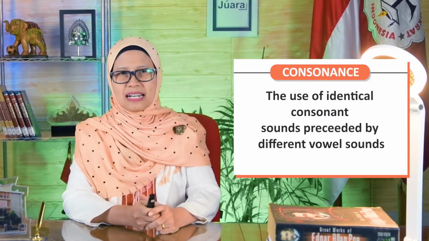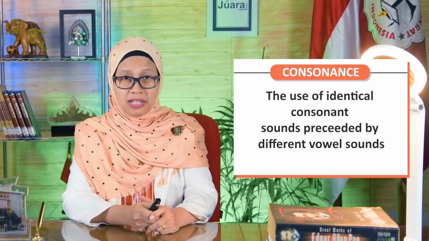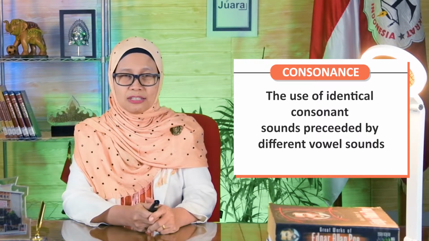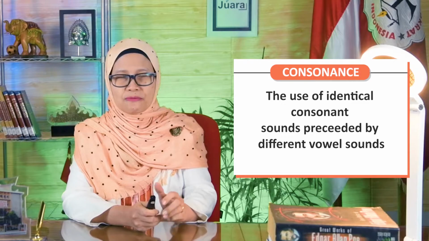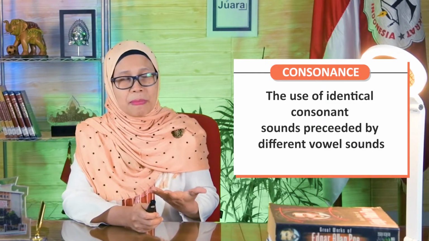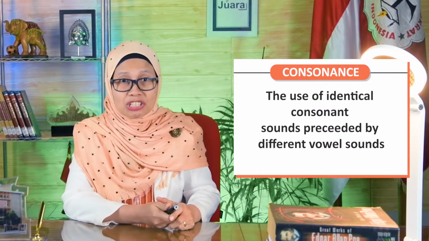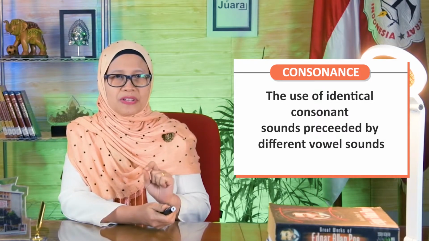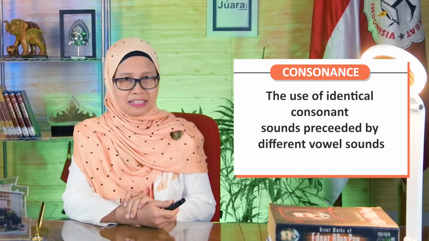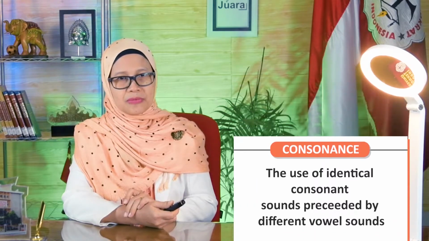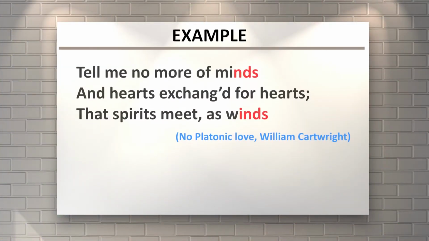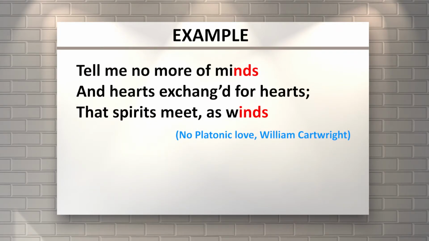Some students say that understanding consonance is quite hard, since it is sometimes tricky to find how it is spelled or pronounced. Consonance is the use of identical consonant sounds preceded by different vowel sounds, as you can see in the sample, "No Platonic Love," taken from William Cartwright.